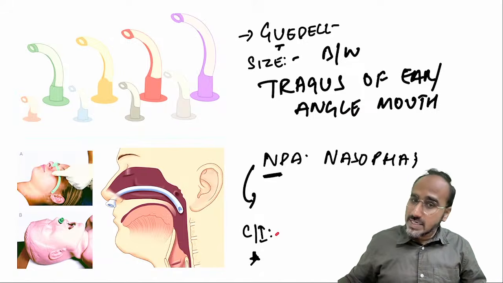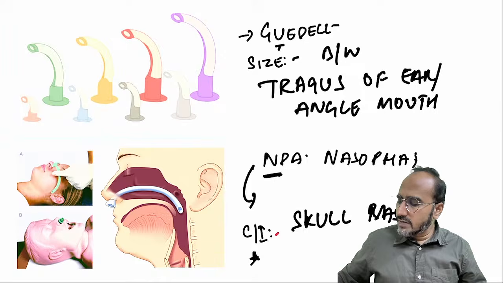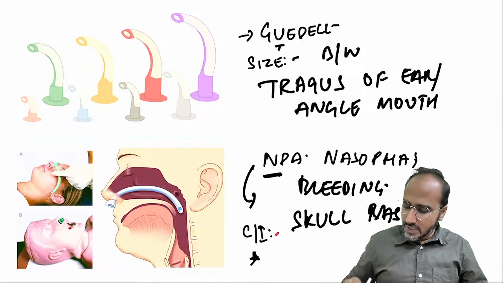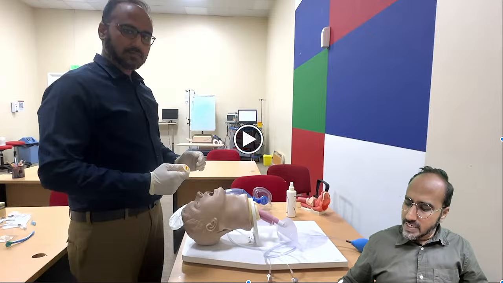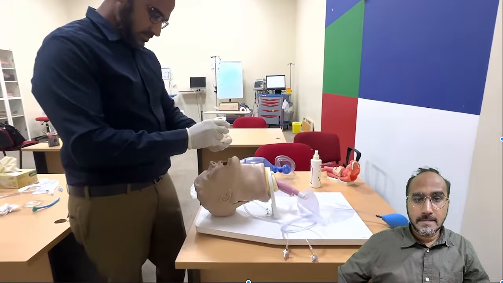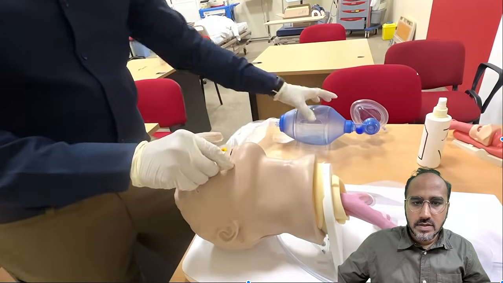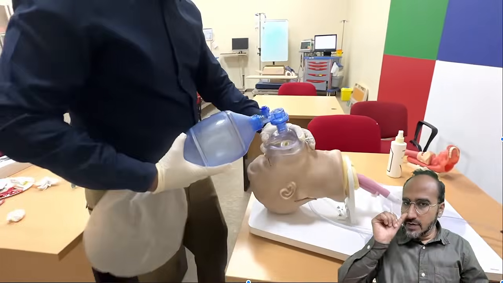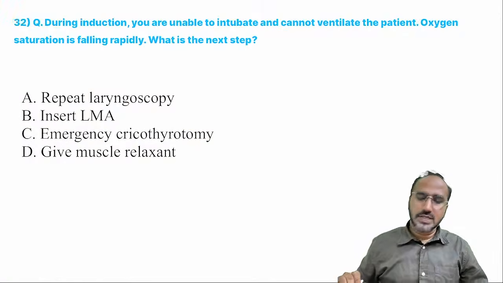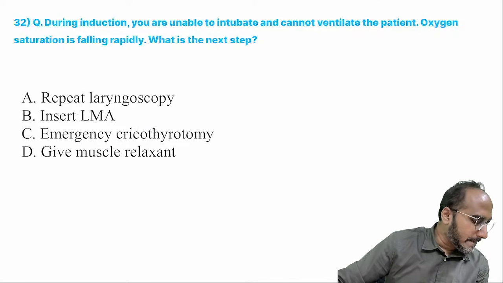But again, nasopharyngeal airway is contraindicated if the patient is having skull base fracture or if the patient is having any bleeding disorder. Don't go for nasopharyngeal airway. Okay, remember guys, Goodell's oropharyngeal airway is very easy to put. Okay, after putting this, then you can ventilate the patient. Is it clear? That's regarding the Goodell's oropharyngeal airway.